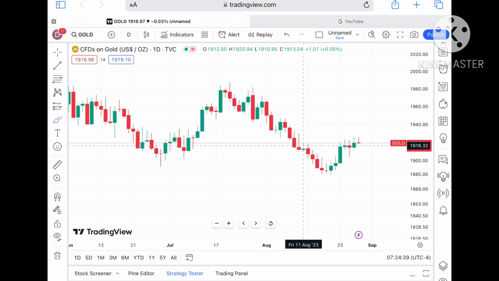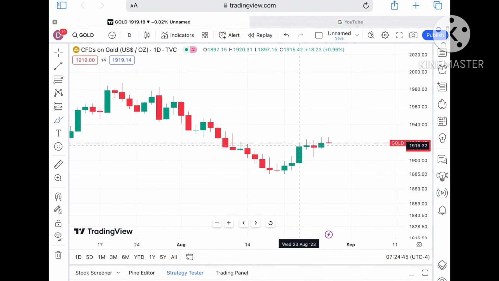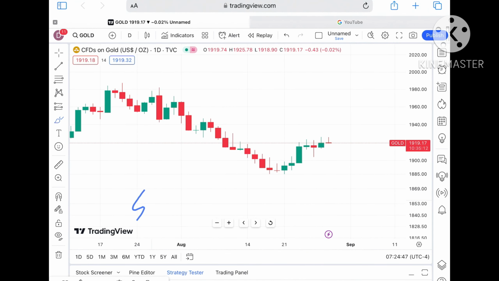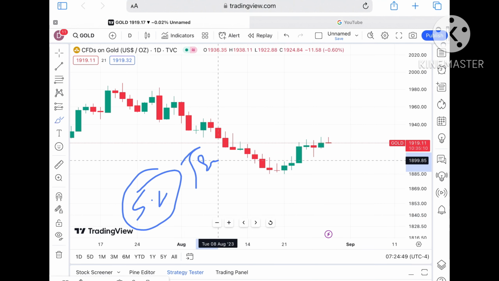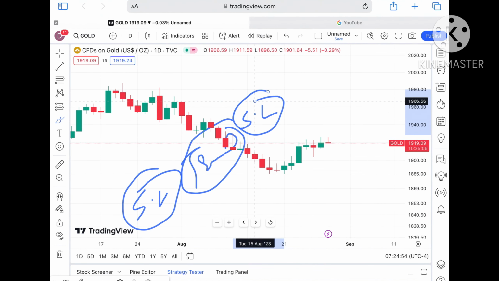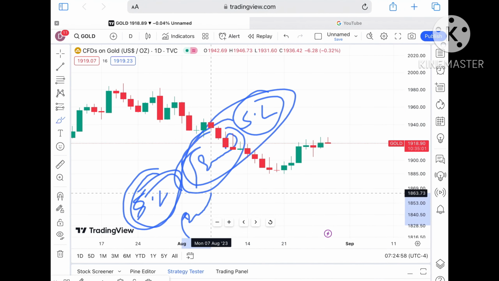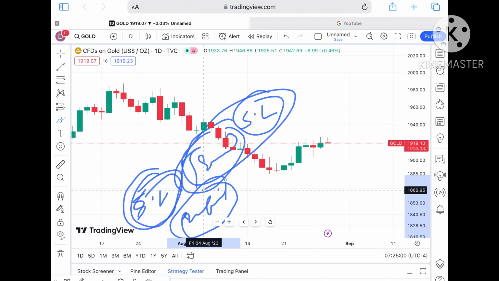Now understand something, because the market is always uncertain. Always try to put your SL and trailing SL. The benefit is that with SL you will save your capital, and with trailing SL you will save your profit.